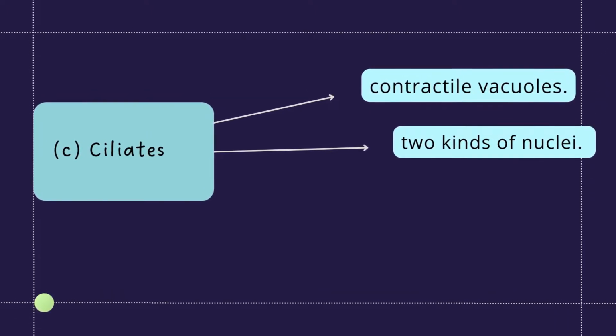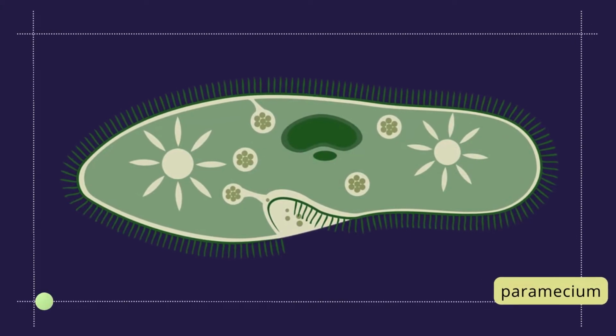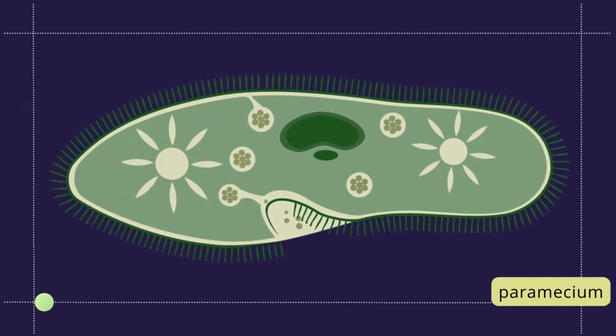There are two kinds of nuclei. Ciliates differ from other protozoans. The main difference is that in ciliates two types of nuclei are present. In all other protozoans only one kind of nucleus is present. Here you can see two types of nuclei, smaller and larger.